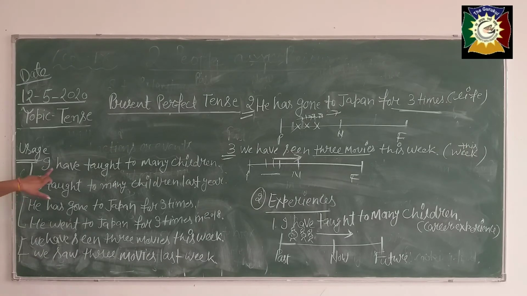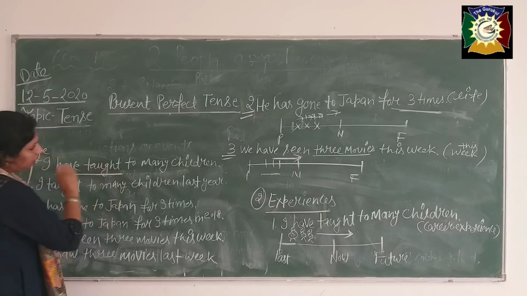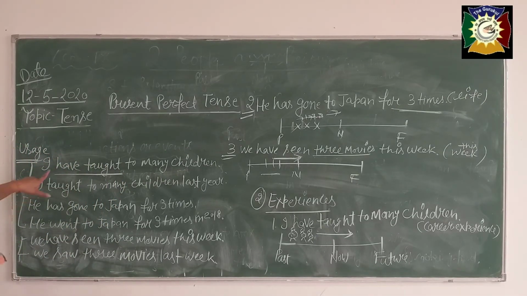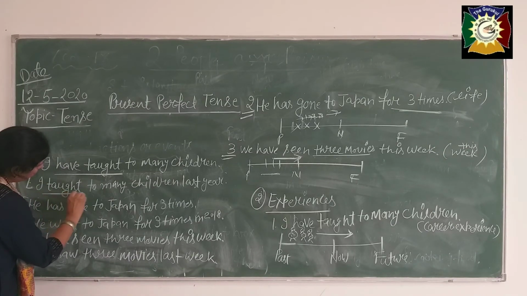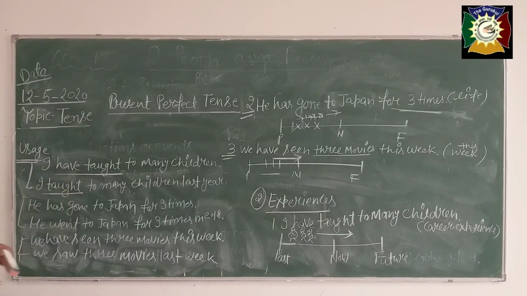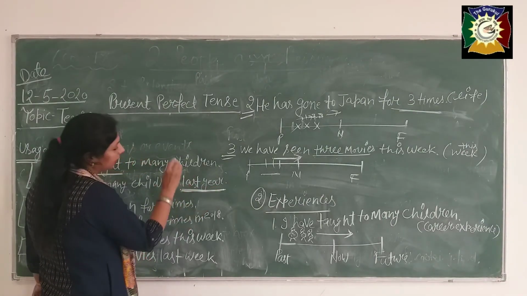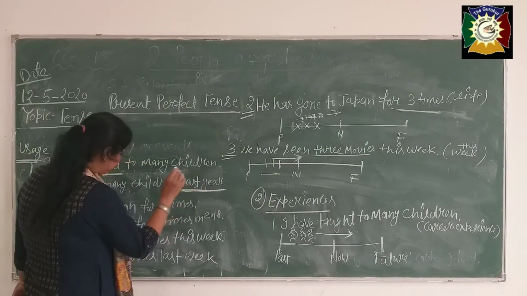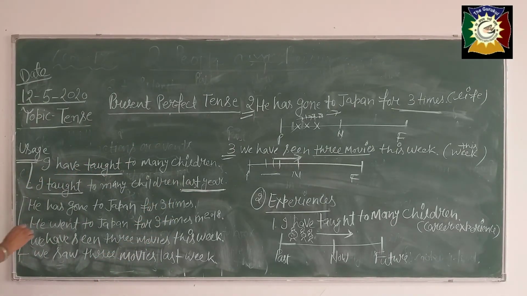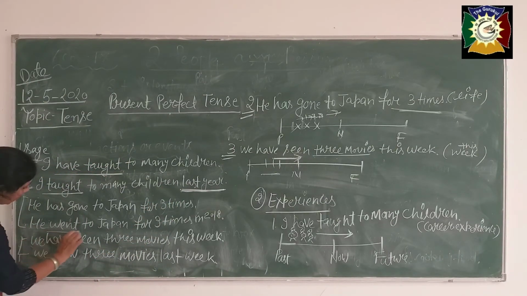See, in the first sentence I have used here present perfect. Okay, and in the second tense I have used here past, simple past tense. But where we should use this, we should use past tense when we are expressing the specific time. See, in my second sentence also, he went, I have used here past.